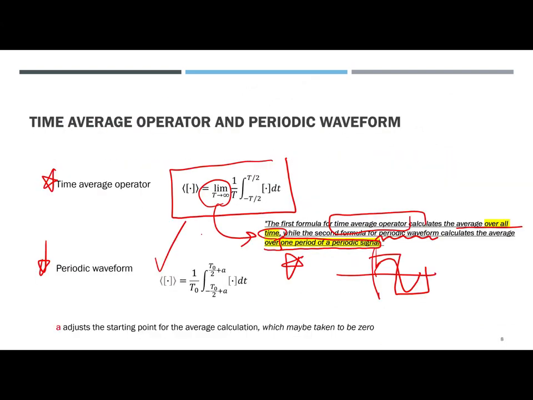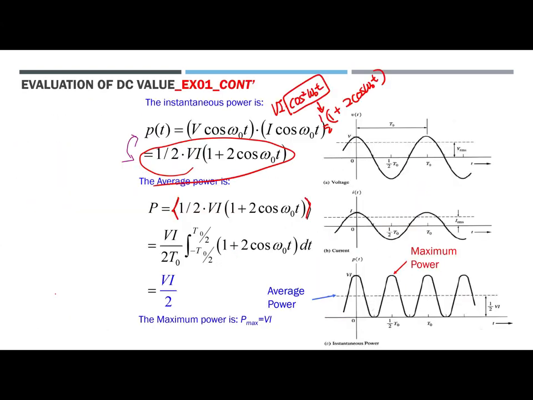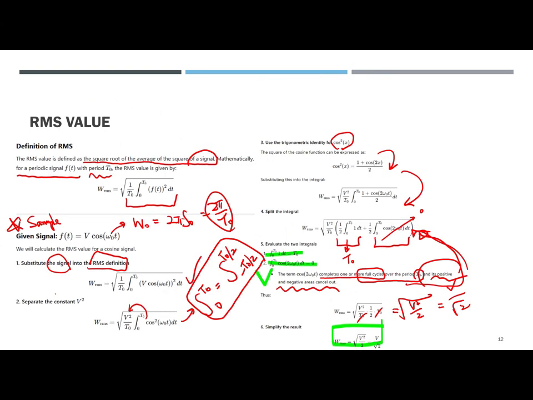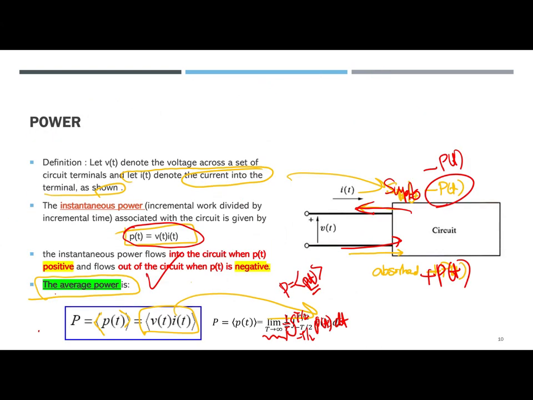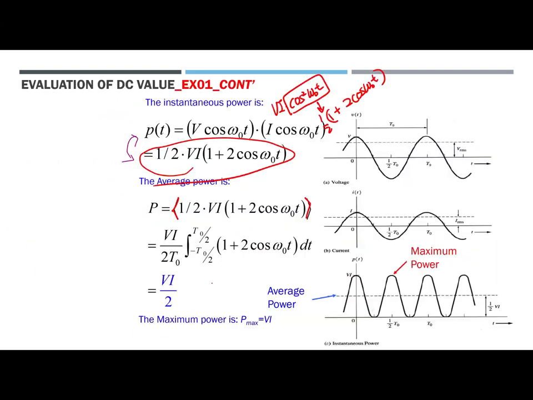We learned it before. Since that was the period of the waveform, we have to divide by 1 over T sub 0. Just plug in here. Finally, as we learned before, the positive and negative parts cancel out over the period, so it's going to 0 and only the 1 remains. And finally, VI over 2.